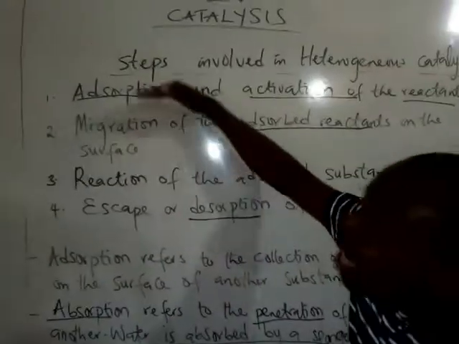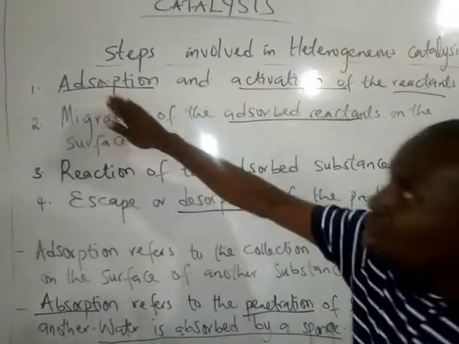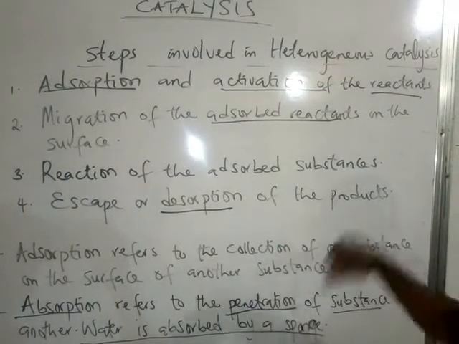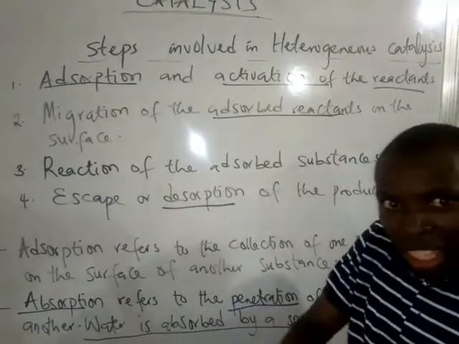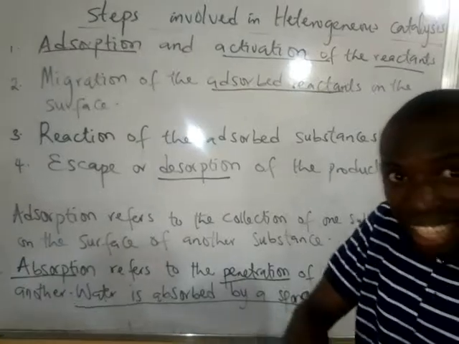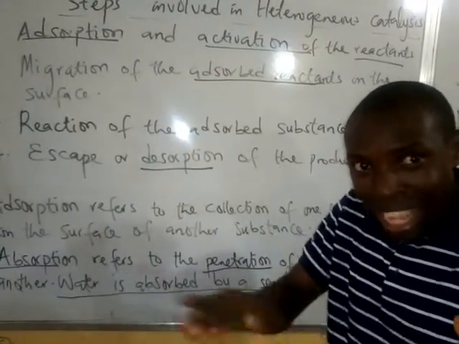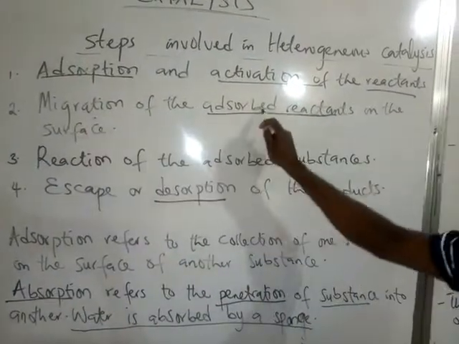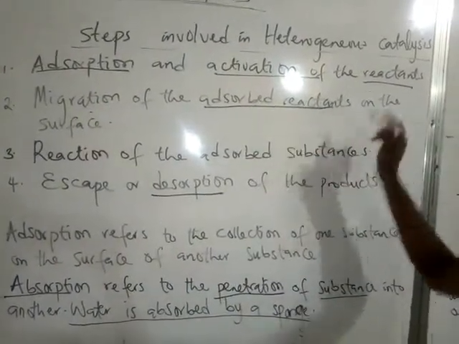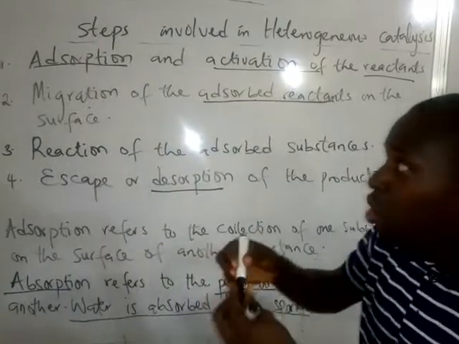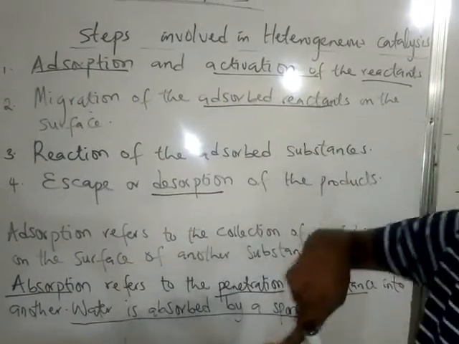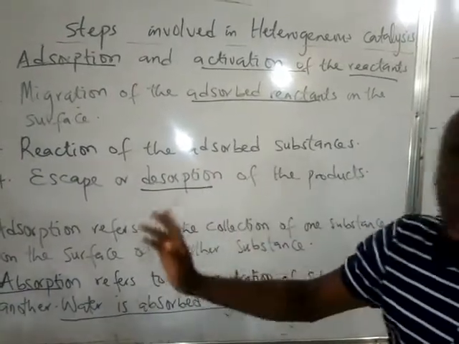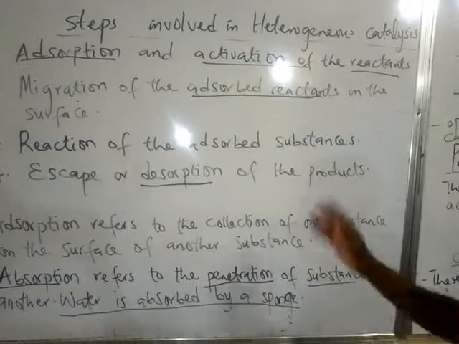Please, these steps are in order. Adsorption, which, as we said, simply refers to the collection of one substance on the surface of another. That's why we call it surface catalysis. It's not inside, it's surface catalysis. Number 2 is the migration of the adsorbed reactants on the surface. Number 3 is the reaction of the adsorbed substances. The last one is escape or desorption of the product.